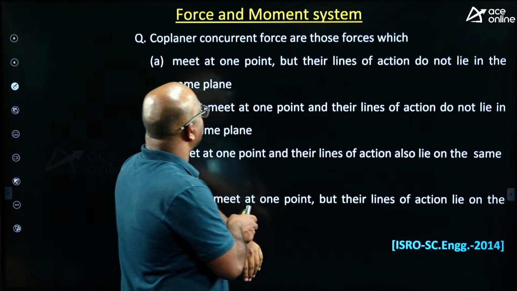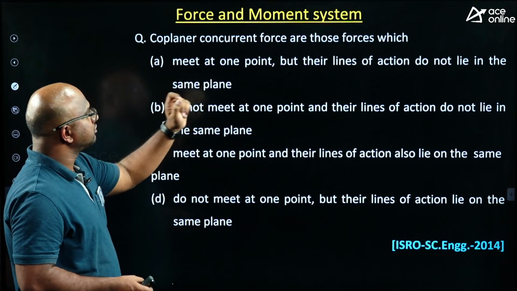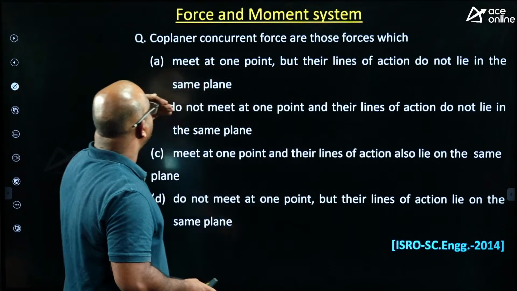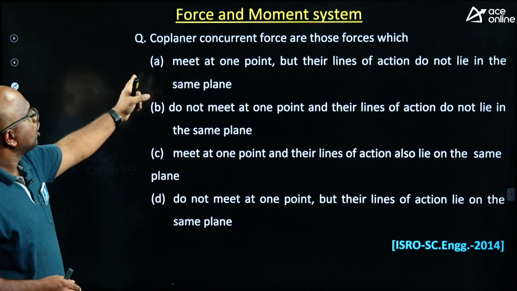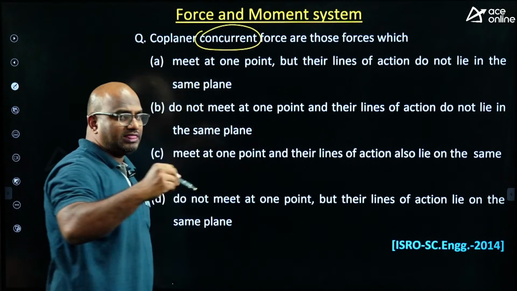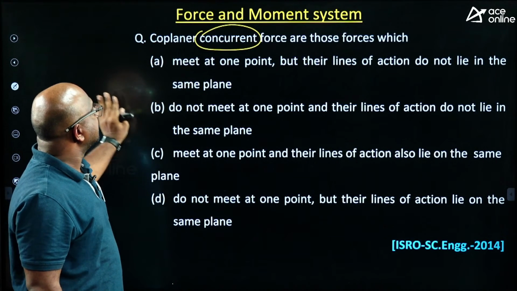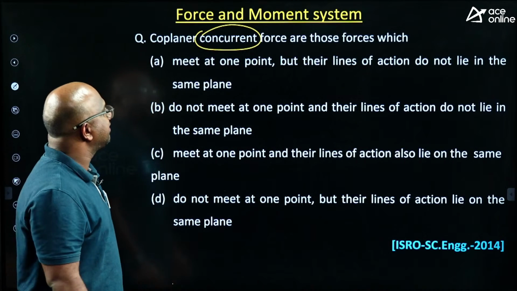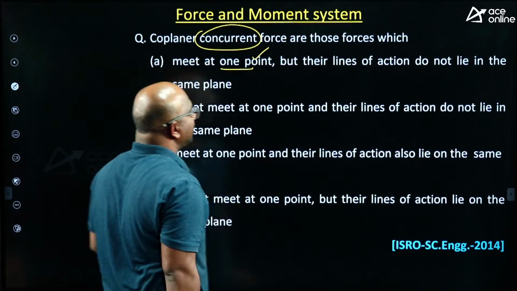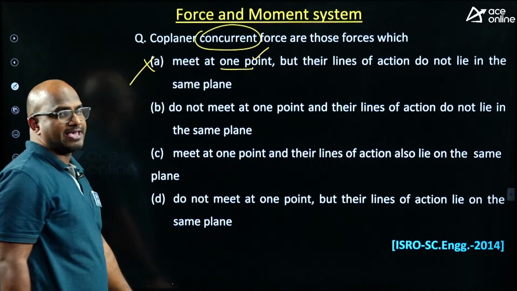Coplanar concurrent forces are those forces which meet at one point, but their lines of action do not lie in the same plane. Concurrent means all the forces must pass through a single point, but coplanar means their lines of action should lie on the same plane itself. Here it meets at one point, so concurrent is satisfied, but the lines of action do not lie in the same plane. So it should lie on the same plane.